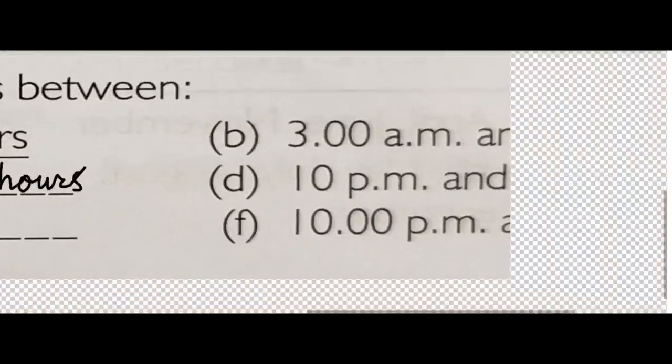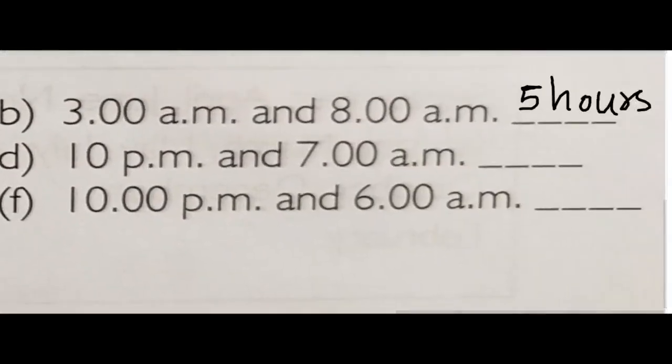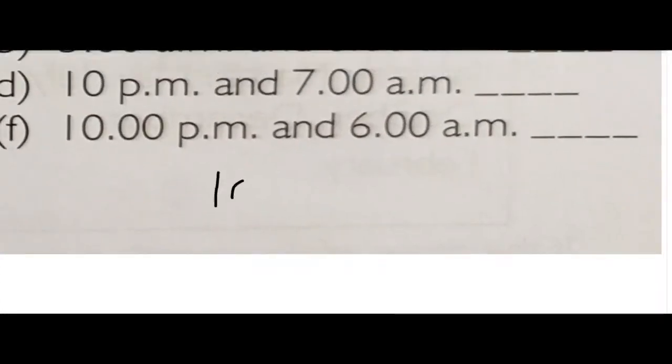Next, children, number D. 10 PM and 7 AM. 7 AM means in the morning, and 10 PM means in the night. So we have to go from 10 PM to 7 AM. 10, 11, 12, 1, 2, 3, 4, 5, 6 and 7. So 1, 2, 3, 4, 5, 6, 7, 8, 9 hours.